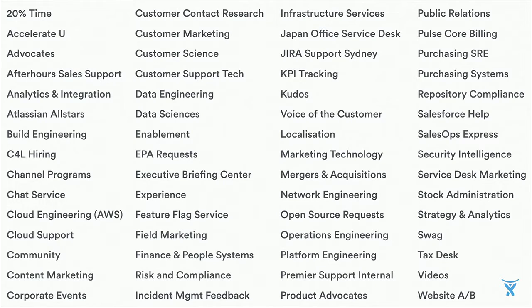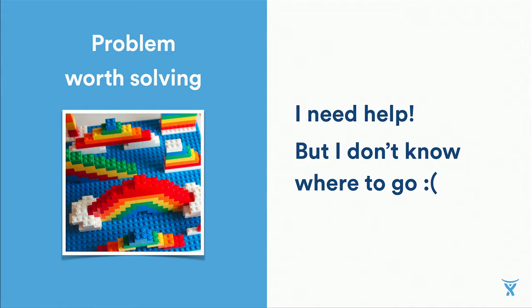So it can get really hard for end users to figure out where to go. Now this is a problem. I don't even know what service desk to look in to find the right request form to fill out just to get this one little thing done.